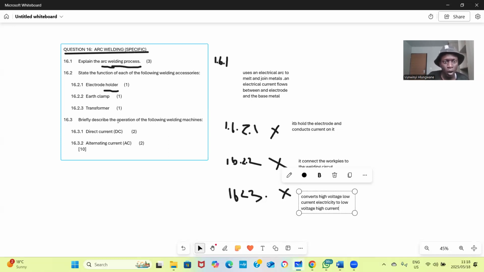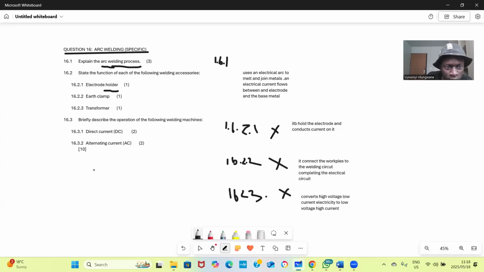Briefly describe the operation of the following welding machines. DC, the one we were doing earlier on. Direct current. After that, they say AC, alternating current. And I have told you about the difference between AC and DC.